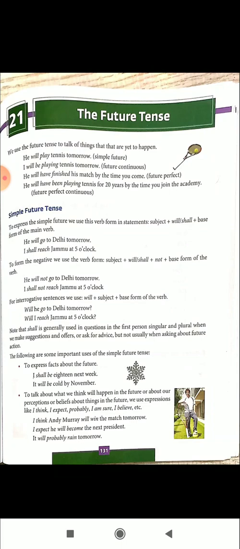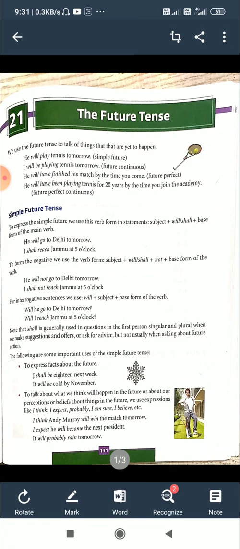Will plus base form. To form negative, we use the verb form subject plus will or shall plus not plus base form of the verb. So to make negative, we have to add not. That will be put in between the helping verb and the main verb. He will not go to Delhi tomorrow. I shall not reach Jammu at 5 o'clock. So here not is put after the helping verb, in between helping and main verb.